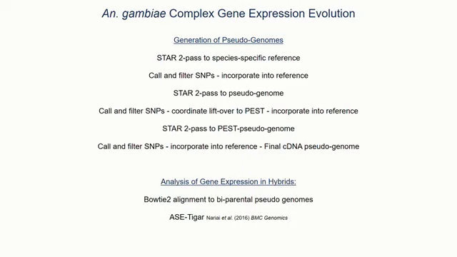We used Bowtie to map the hybrid data to biparental pseudogenomes by giving each read the chance to map to either pseudogenome. And then we used a program that implements a Bayesian method called ASTMH to assign each transcript to either the maternal or the paternal genome.